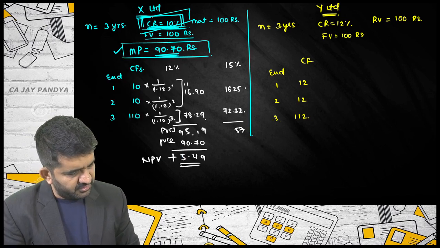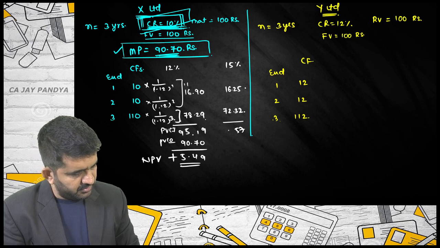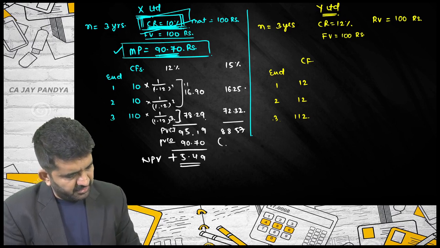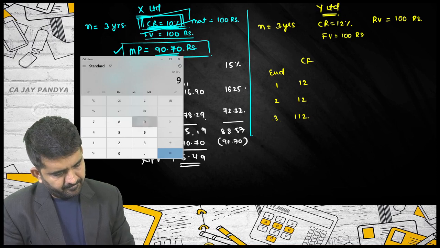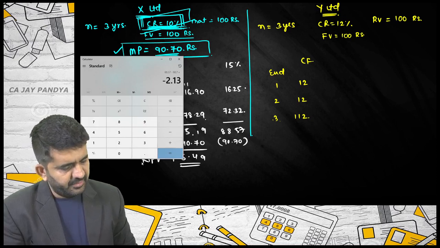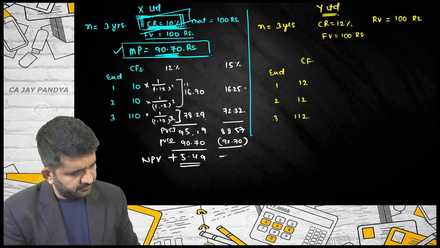The total is 88.57, minus 90.70. It is minus 2.13.